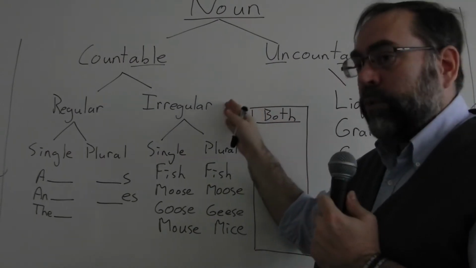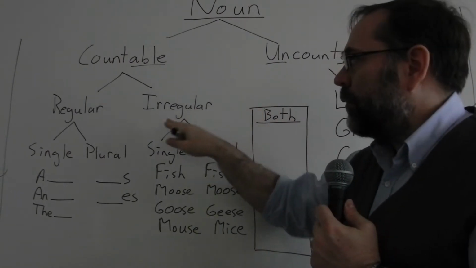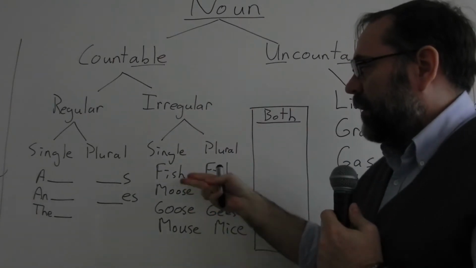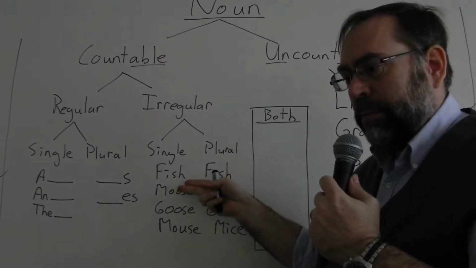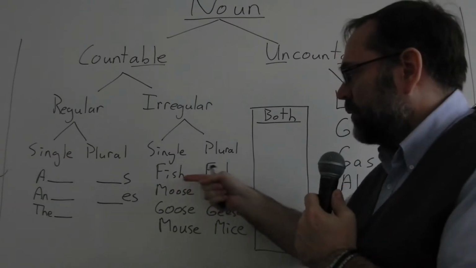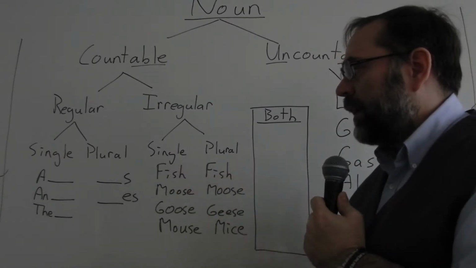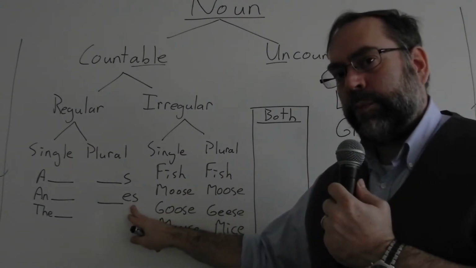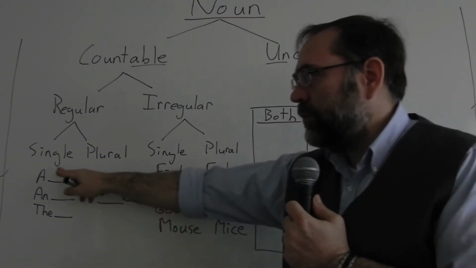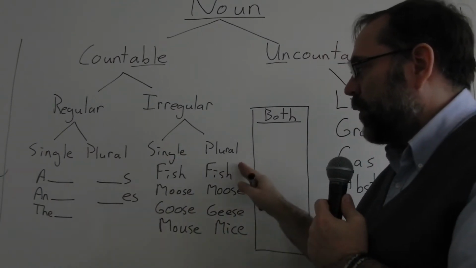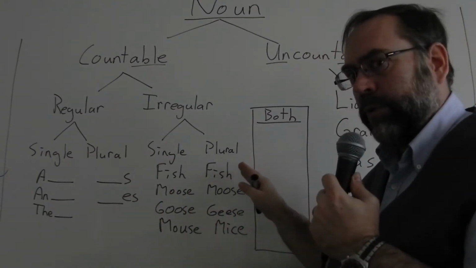Now we come to the irregular nouns. The irregular nouns means not regular, not normal. Some irregular nouns have the same spelling for single and plural. No S or ES for plural. You still use a, an, or the for the single, but no S or ES for the plural.